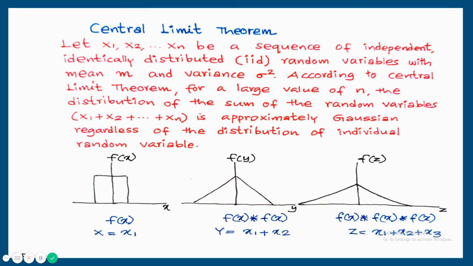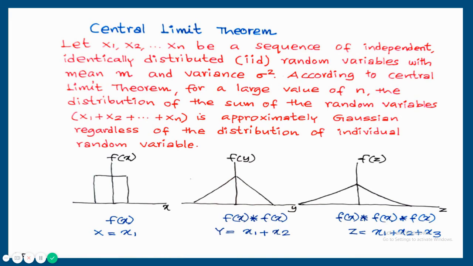The next topic is the central limit theorem. Let x1, x2, etc. xn be a sequence of independent, identically distributed, that is IID, random variables with mean m and variance sigma square.